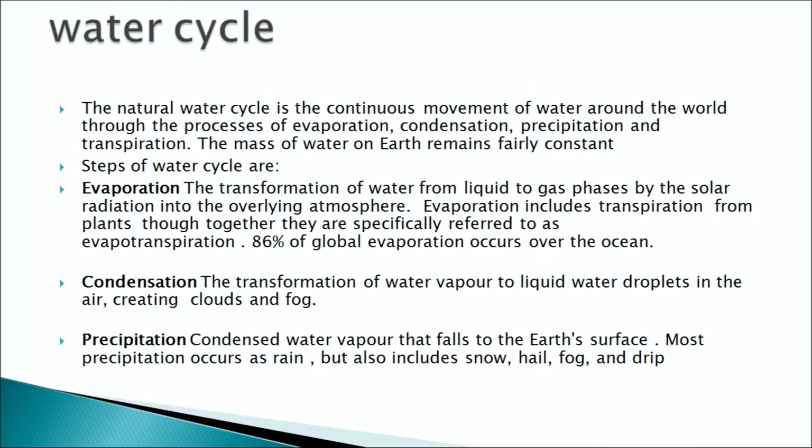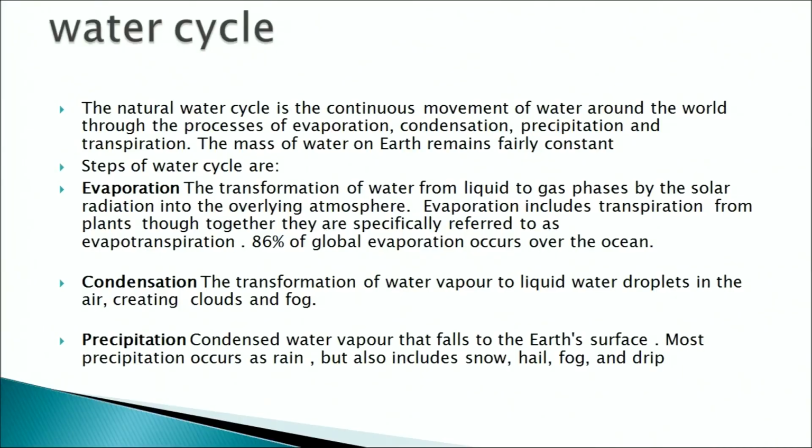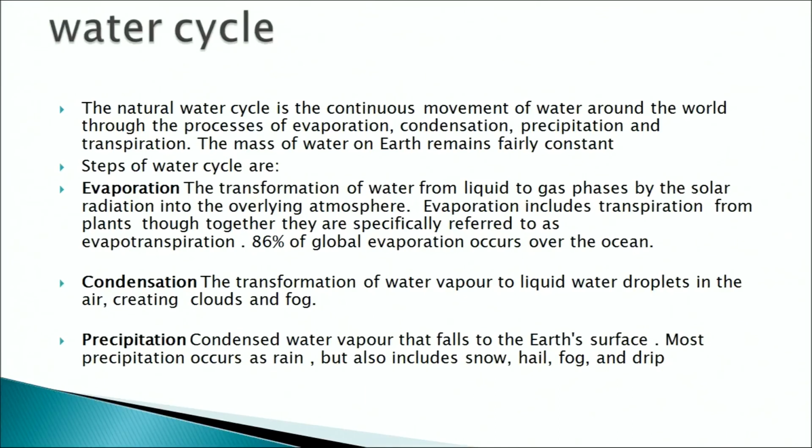The second step in the process of the water cycle is condensation. The transformation of water vapors into droplets in the air, creating the clouds and fogs, is the condensation process. The third is precipitation, where the condensed water vapors fall on the earth's surface due to the gravitational force. They are in the form of rainfall, drizzling or hail or fog, etc.